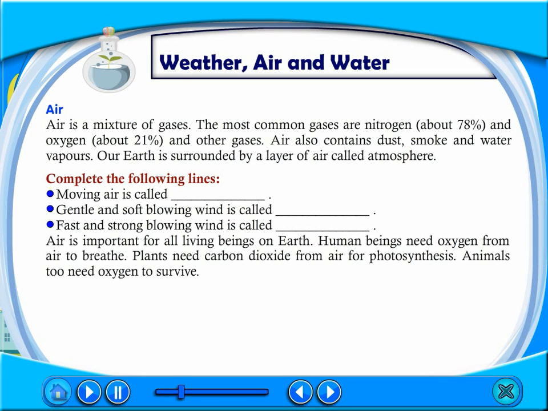Air is important for all living beings on earth. Human beings need oxygen from air to breathe. Plants need carbon dioxide from air for photosynthesis. Animals too need oxygen to survive.